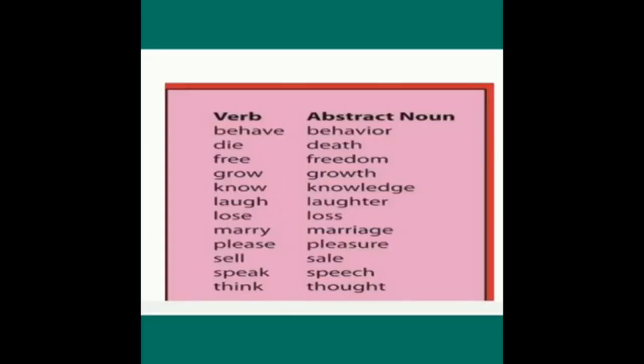First one: behave, behavior; die, death; free, freedom; grow, growth; know, knowledge; laugh, laughter; lose, loss; marry, marriage; please, pleasure; sell, sale; speak, speech; think, thought. So these are some examples for abstract nouns formed from the verb.